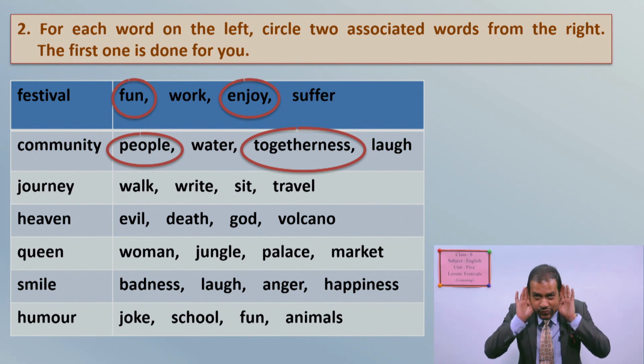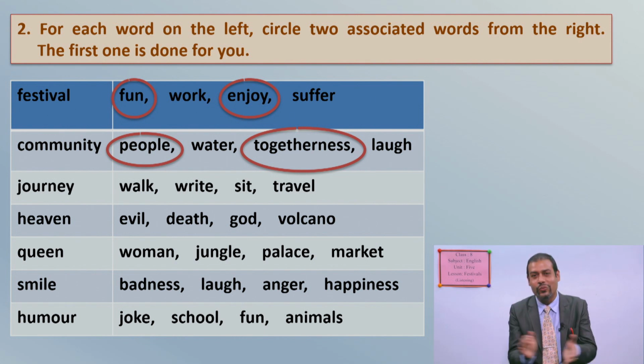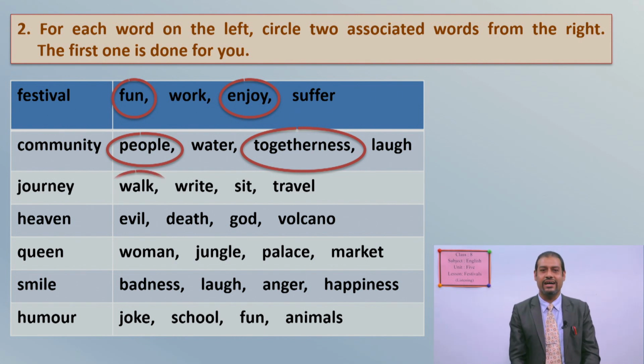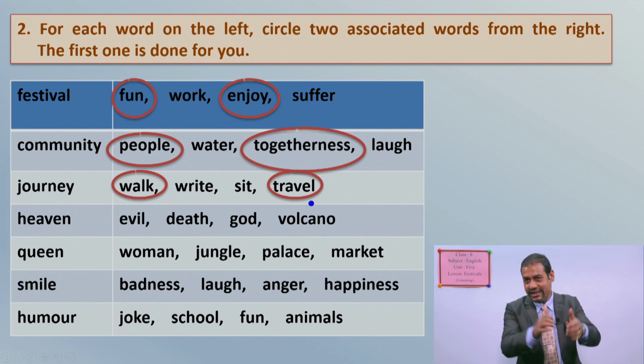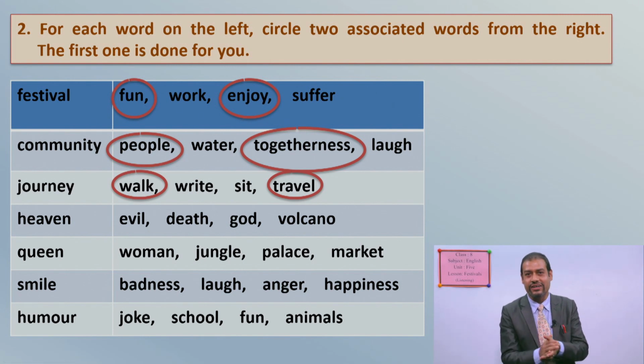Likewise, for journey, I think it's easy for you. Anyway, please tell me once the two words related to journey, I want to hear. Well done. Your words are walk. And another one is, yes, travel. You are correct, guys. So clap for yourselves, okay?